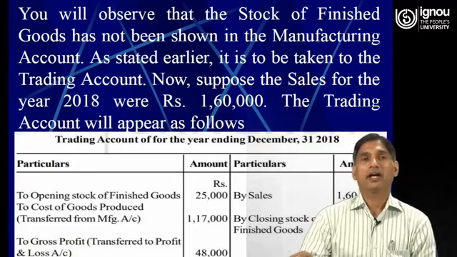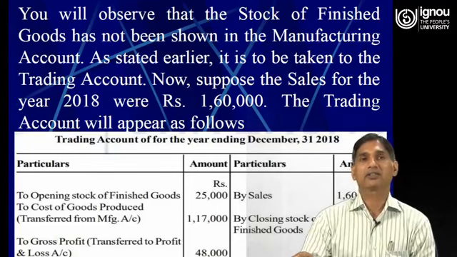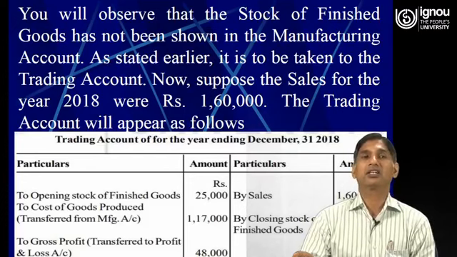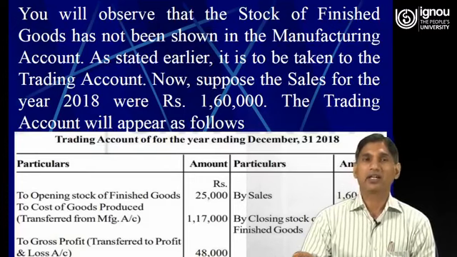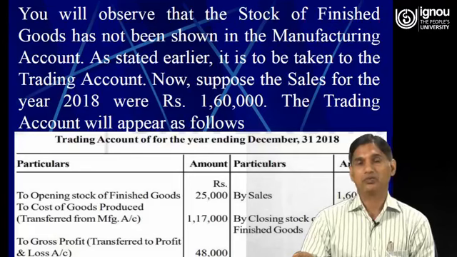I am sure that this discussion will have helped the learners understand the distinction between the trading account and the manufacturing account.